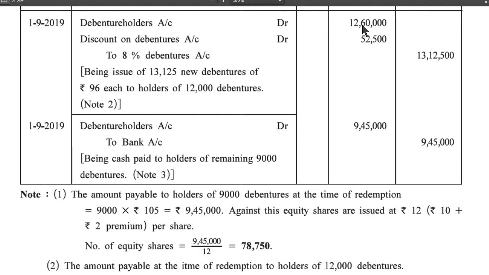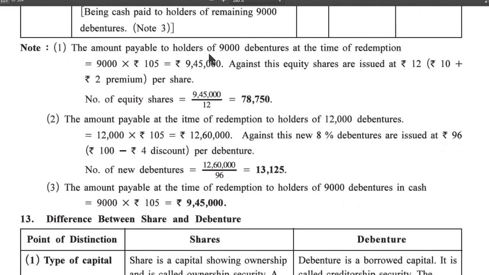1/9/2019, debenture holders account debit 12,60,000, discount on debenture account debit 52,500 to 8% debenture account 13,12,500, being issue of 13,125 new debentures of rupees 96 each to holders of 12,000 debentures, as per Note 2. 1/9/2019, debenture holders account debit 9,45,000 to bank account 9,45,000, being cash paid to holders of remaining 9,000 debentures, as per Note 3. Note 1: the amount payable to holders of 9,000 debentures at the time of redemption is 9,000 into 105, that is 9,45,000.